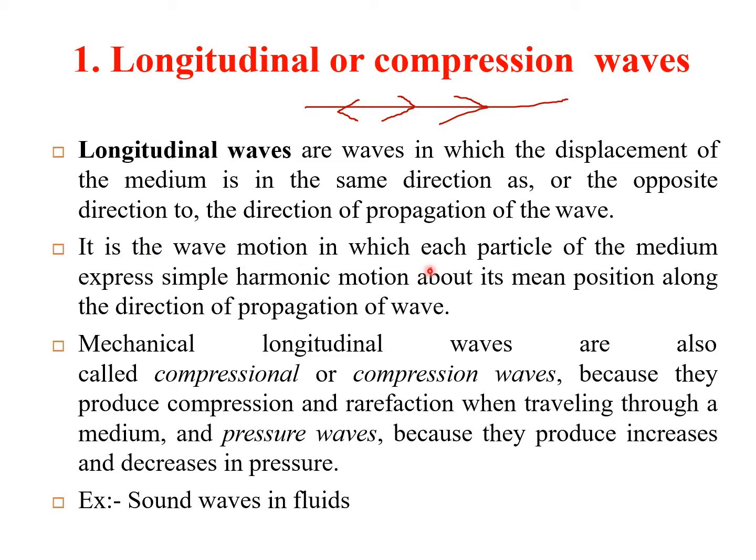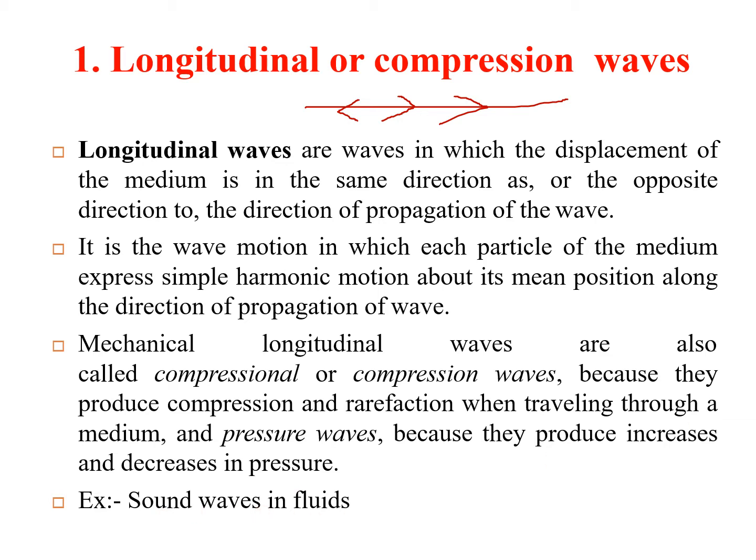It is a wave motion in which each particle of the medium will undergo simple harmonic motion about its mean position. This SHM will be either along the direction of the movement of the wave or opposite to it. Now, mechanical longitudinal waves are also classified as compressional waves because they produce compression as well as rarefaction when they travel through a medium, and they are also classified as pressure waves because they can produce an increase or a decrease in the pressure.